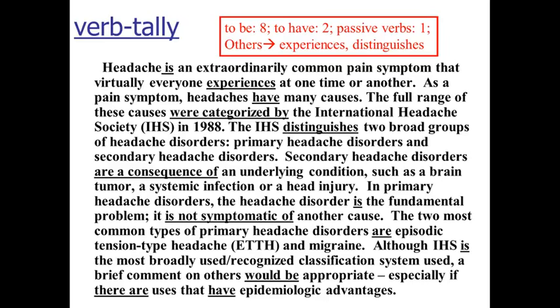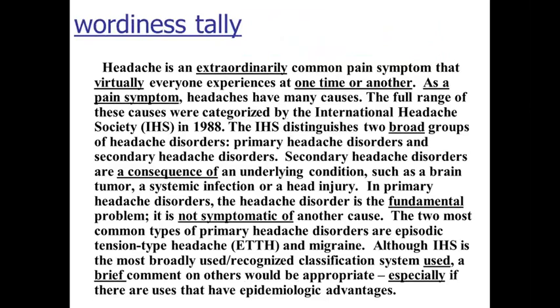You can use them sometimes, but you probably don't want to use them so much because they're boring. There's 2 to-have verbs, also boring. There's a passive verb, were categorized by. And then there's 2 slightly more lively verbs, experiences and distinguishes. Still not the greatest verbs in the world, but at least a little more lively than the others. So in terms of verbs, we're not doing great, and we're going to change that a little bit.